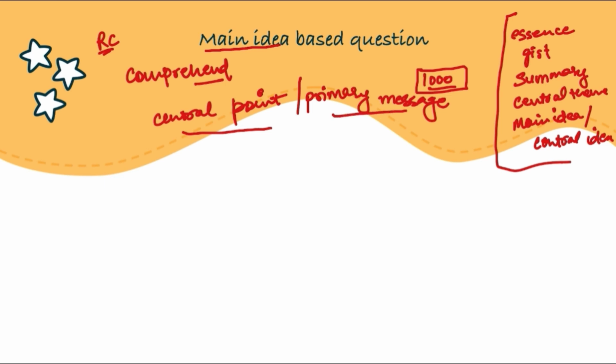Okay, now let's see how exactly can we identify the main idea. When we talk about identifying the main idea in the examinations, we need to look for certain things. There are certain things that we can do. First thing obviously is to read carefully.